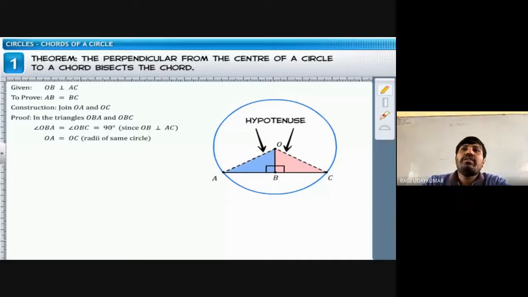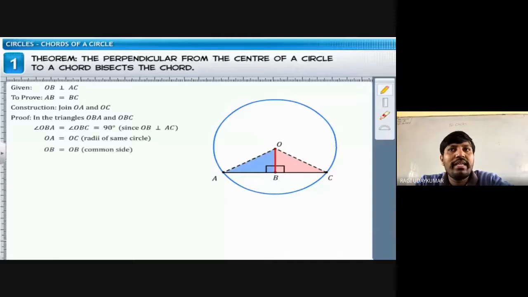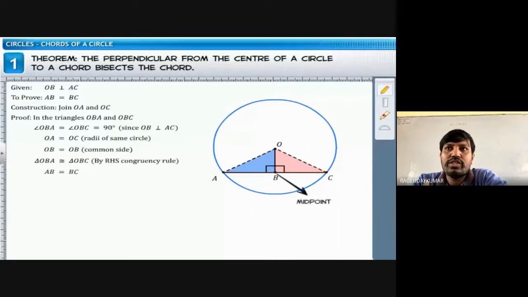Okay. So here it is hypotenuse equal, and OB is the line segment drawn here. So OB is the line segment is drawn, and that is common here in both the triangles. So therefore the triangle OBA and OBC are by RHS congruency, they are congruent. From there you can say that CPCT AB equal to BC. That's all. Simple proof. समझ में आया? इसमें तो कुछ complicated नहीं है ना. Just you need to prove that two triangles are congruent.